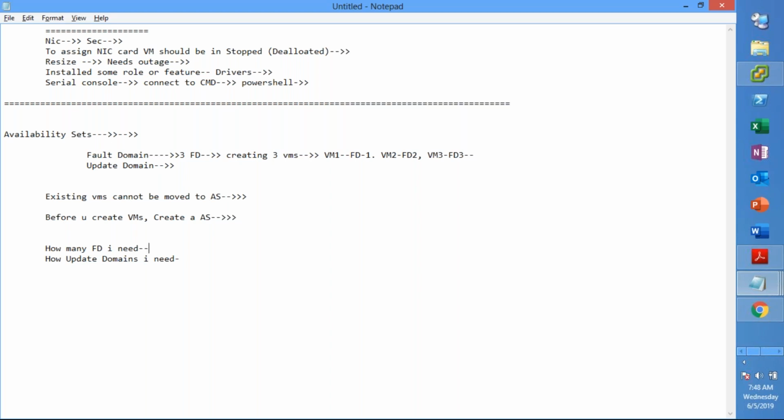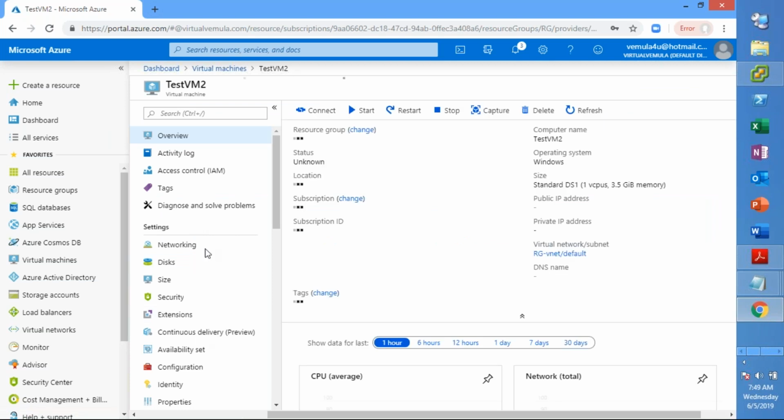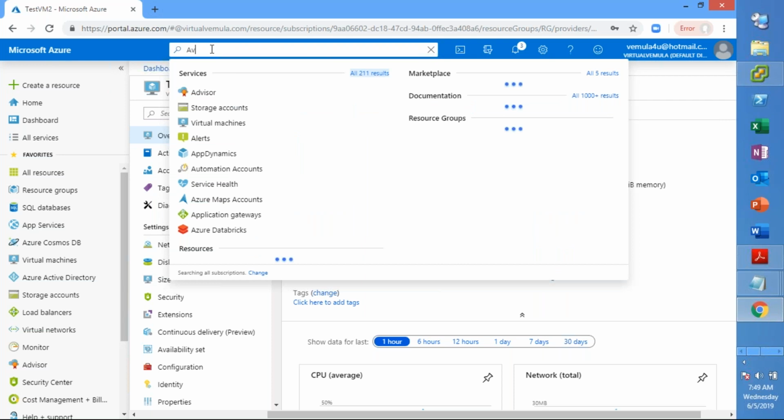So these are a few important things. VMs which are already up and running cannot be moved to an availability set if they are not part of it. Now, what is the solution for that? You need to remove the configuration, and using the disk you have for this VM, create a new VM with the existing disk and add it to the availability set. That can be done, but not in this portal; it has to be done using scripts, right? From the portal, I cannot go and edit something and move this VM to an availability set. It is not possible.